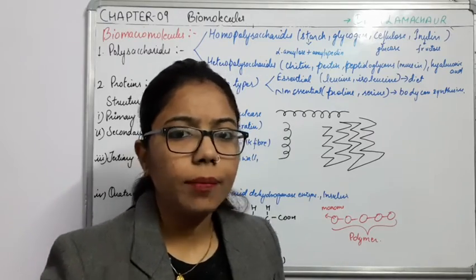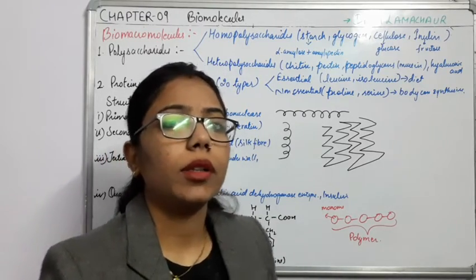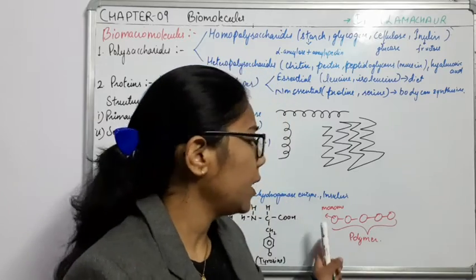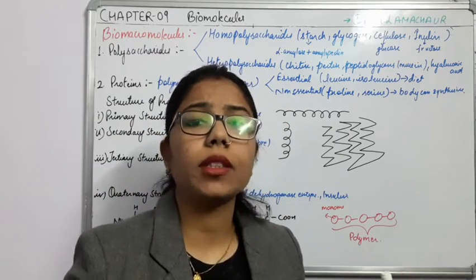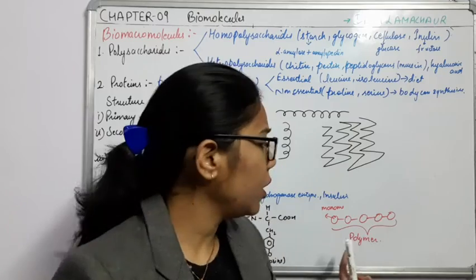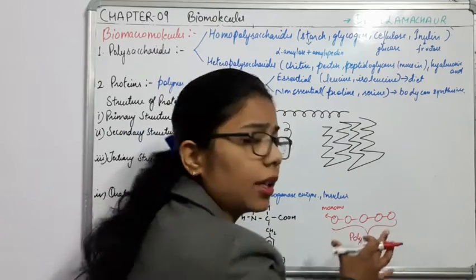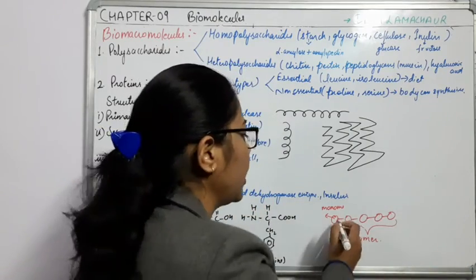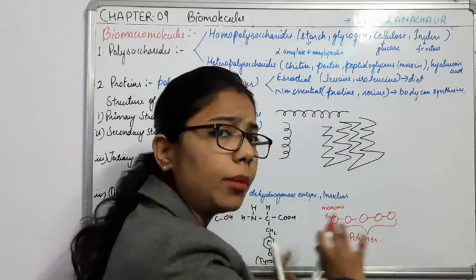Second thing about the biomacromolecules, we have to understand how they are formed on the basis of their structure. If the chains are similar in structure, like glucose, glucose, the same type of monomers, we call it a homopolymer.